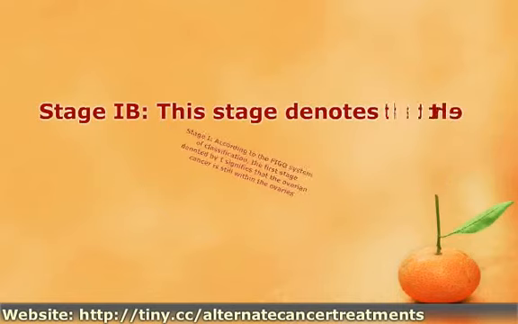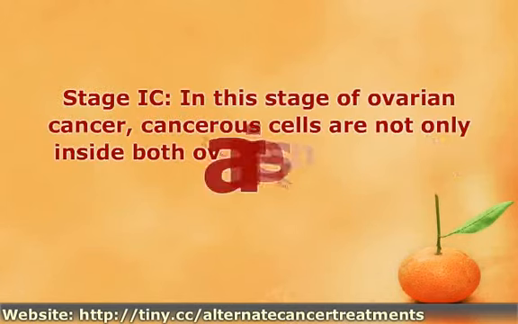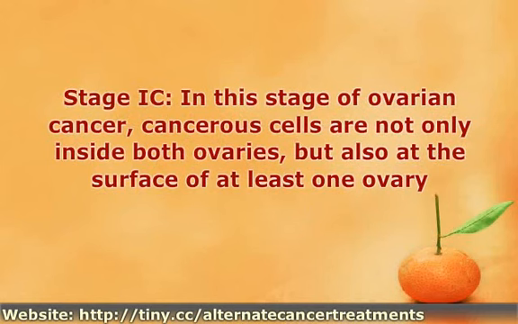Stage B. This stage denotes that the cancerous growth is already in both ovaries. In this case, it is inside the ovaries, not at the surface. This is still an early stage of ovarian cancer. Stage C. In this stage of ovarian cancer, cancerous cells are not only inside both ovaries, but also at the surface of at least 1 ovary. Too often, cancerous cells are found in fluids inside the abdomen. Thus, the malignant growth has started advancing at this stage.